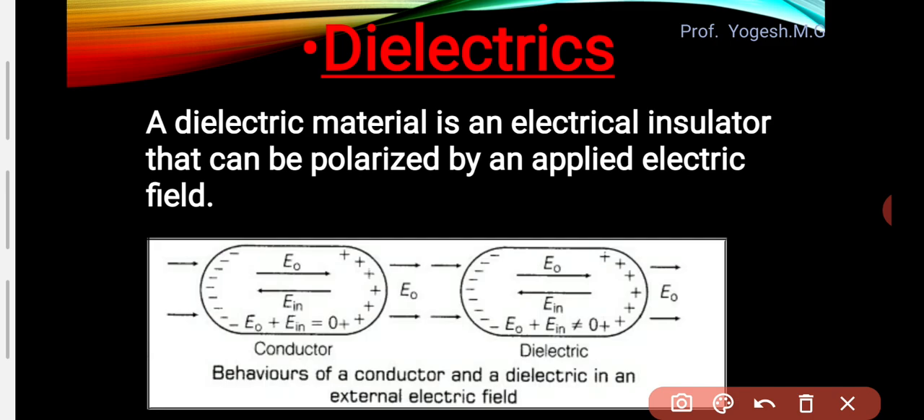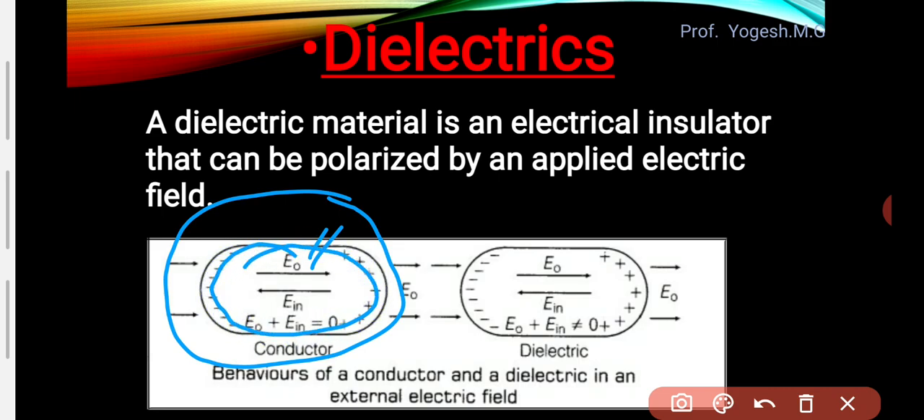Now, a conductor means having free charge carriers, right? Whenever a conductor is kept in an external electric field, look at this diagram here. So E naught is the external electric field. The electric field is already there. In that electric field, you kept this conductor. What will happen? Due to that external electric field, the charge distribution inside that conductor takes place, right?